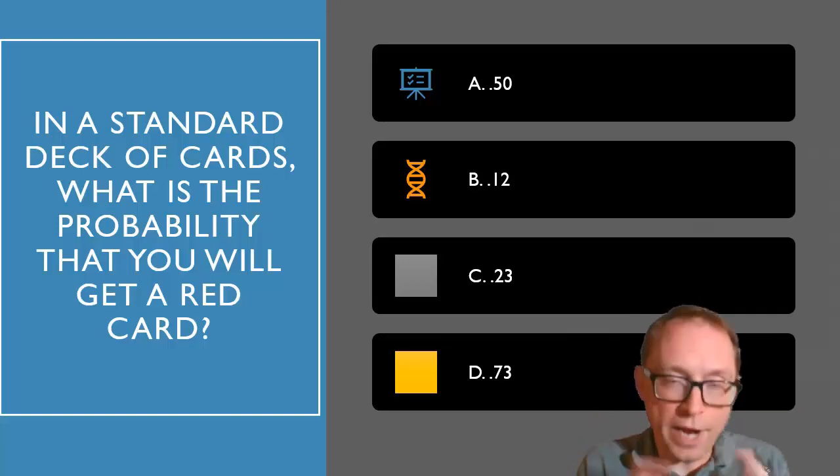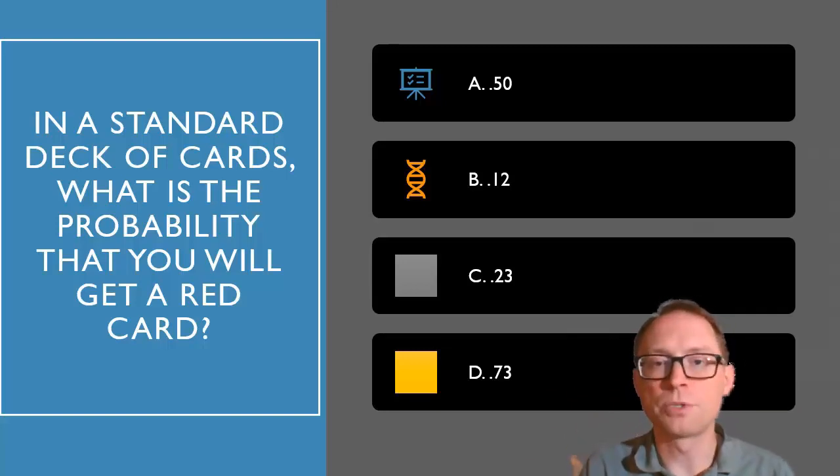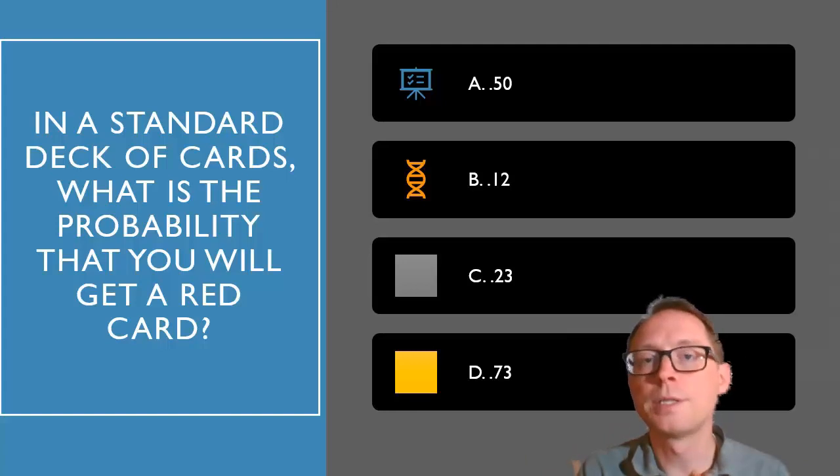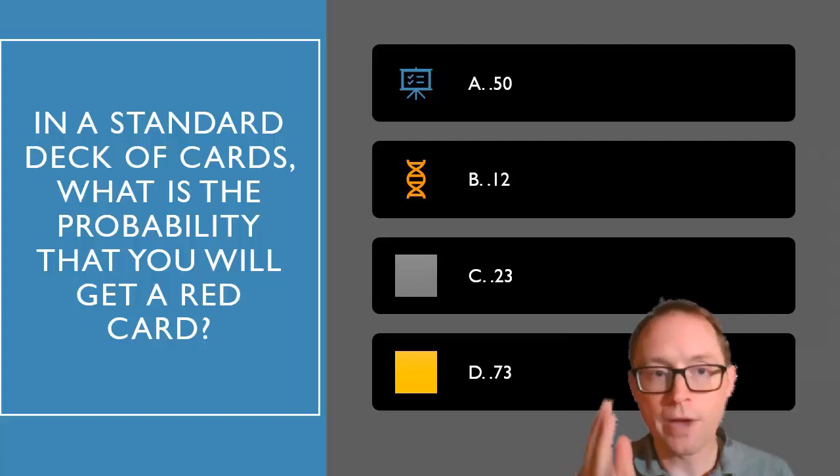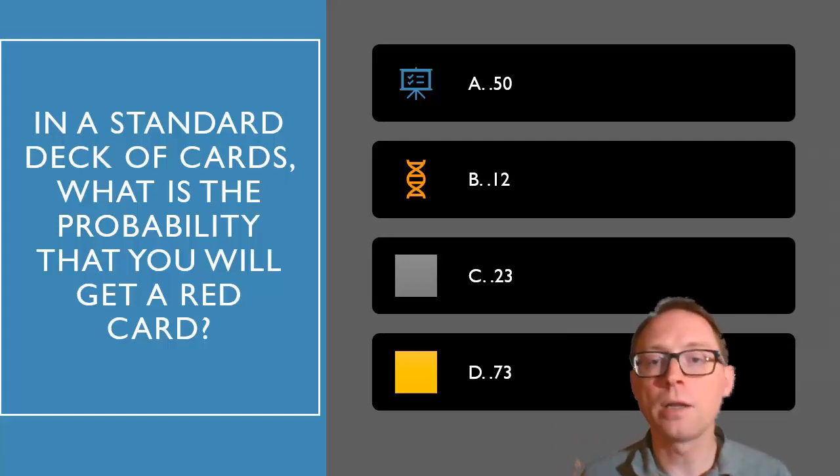Those translate into percents if you want them to. So 0.50 is the same as a 50% chance that something would happen. But in general, when I'm asking about probabilities, I want the actual decimal number. So if I ask you, what is the probability you'll get a red card? The correct answer would be 0.50, right? 0.50 would be the probability. Great.